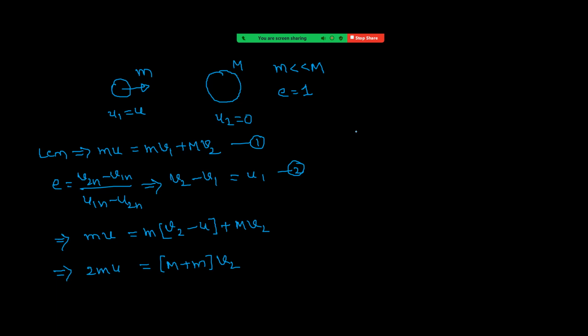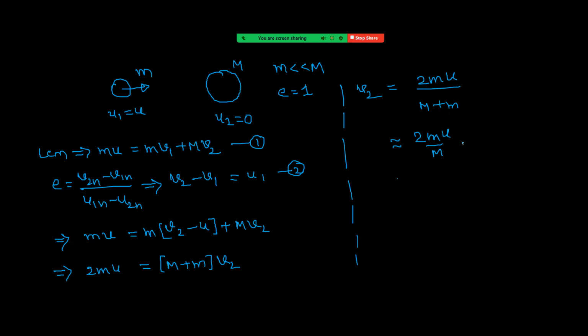That means the v2 value is 2mu by m plus M. And the condition is small m is very small compared to capital M, so m plus M will be approximately equal to capital M. So this is approximately 2mu by capital M. Now small m by capital M is almost 0, right?